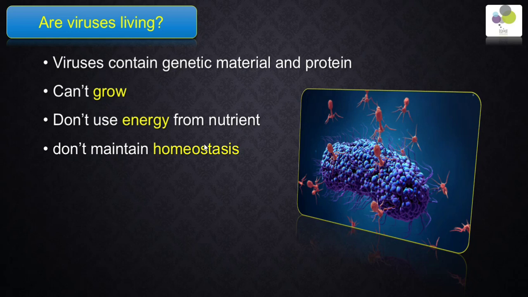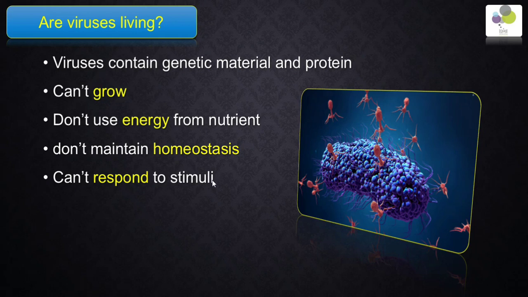The viruses cannot maintain homeostasis. Another thing about the virus is that it cannot respond to stimuli. Stimuli are any change in the environment, like sound, light, or some chemicals. There is no response from the virus to stimuli.